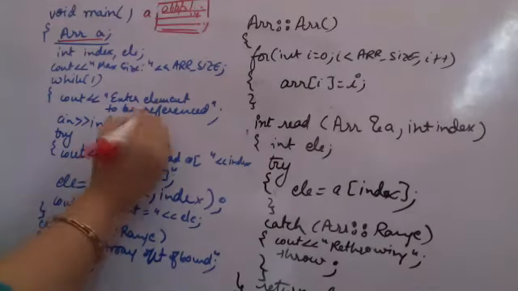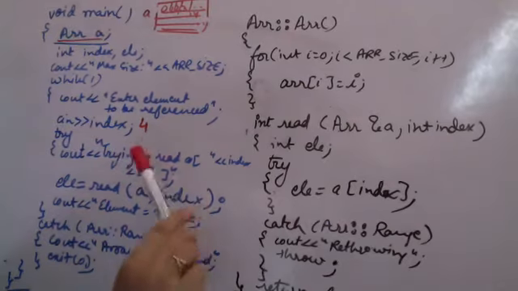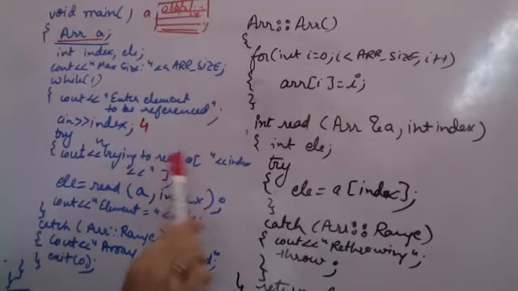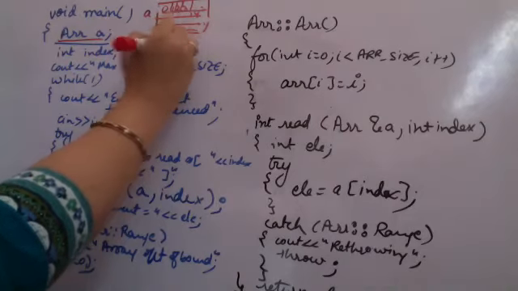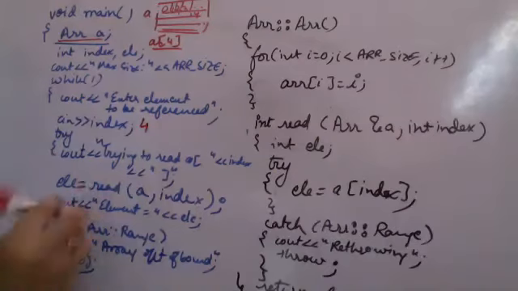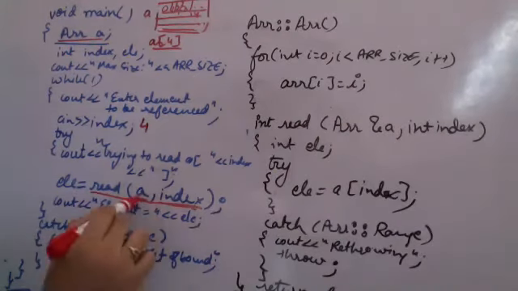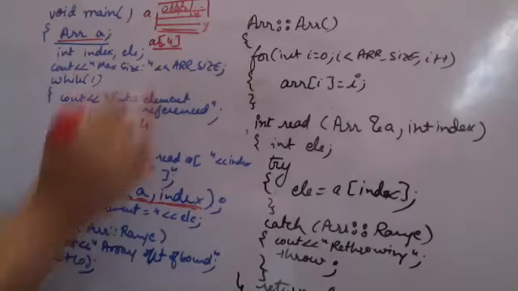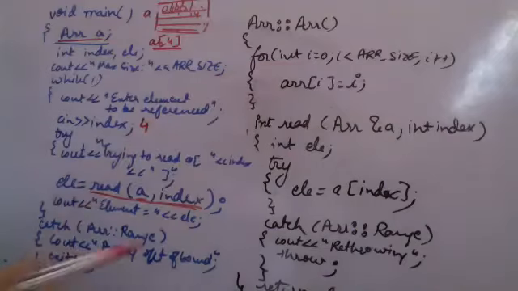Supposedly the user enters an index, say 4, just for example, and I am trying to read, so it will print "trying to read a of 4". Now element is equal to the read call. Read takes a and index. A is a reference to the class object, index is 4. So a reference to this class object is passed and 4 is passed.